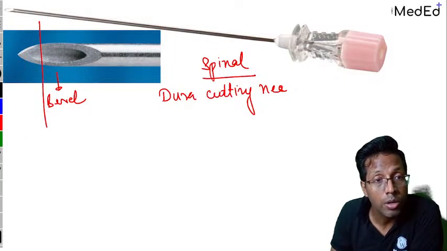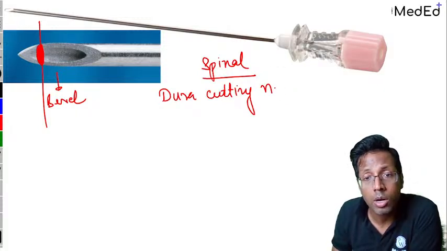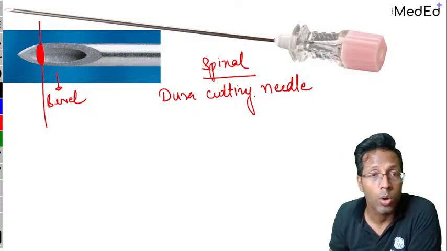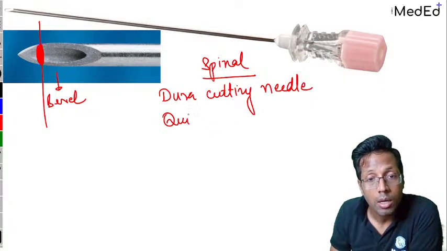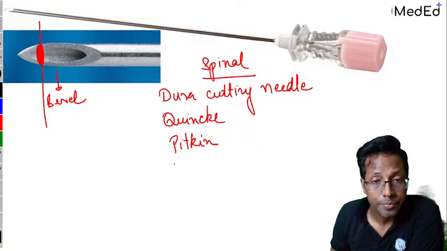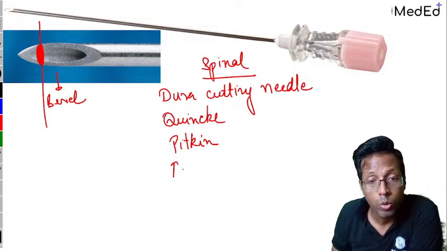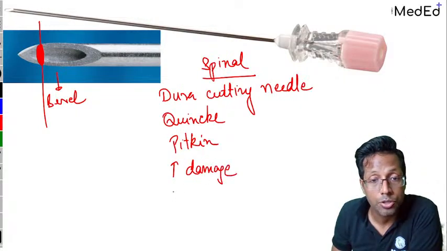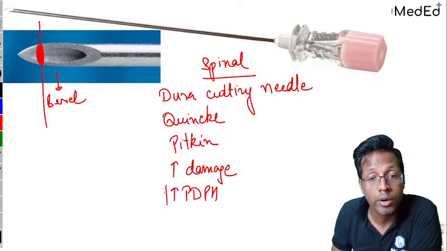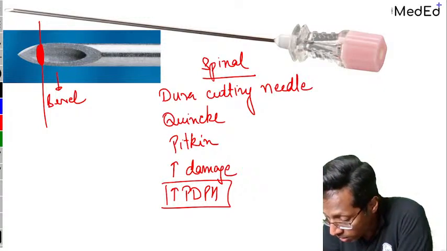If you will see, if it cuts the dura, what does it do? It leaves this much dural rent from where there is CSF loss that takes place. Okay, so this is the dura cutting needle. It cuts the dura. Examples are Quincke and Pitkin. Quincke and Pitkin needles. Okay, so dura cutting needles are Quincke and Pitkin. Alright. Then this needle that you see, it causes more damage to the dura and more incidence of PDPH, post-dural puncture headache. This was an important question, and I think this was asked even in this time FMGE. Okay, so this is the dura cutting.